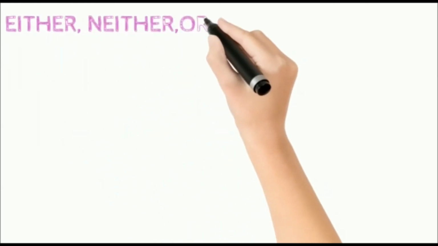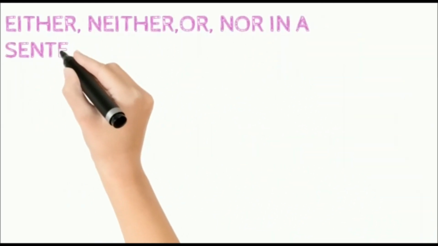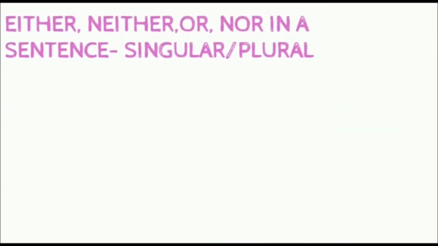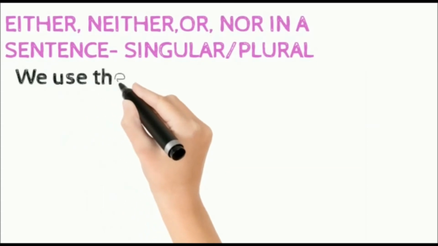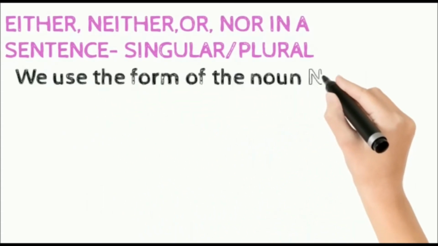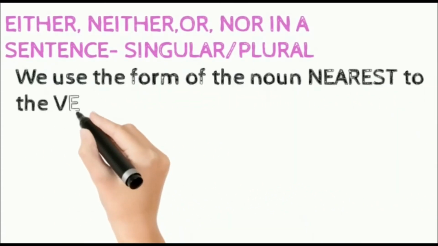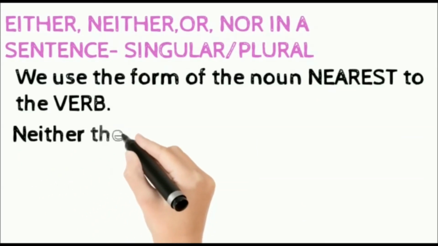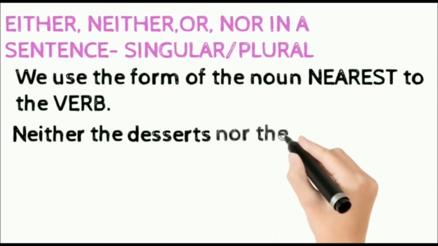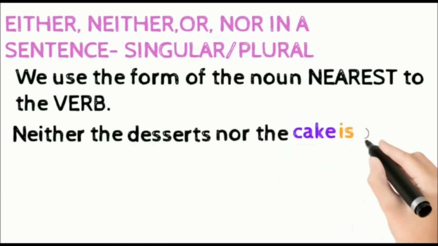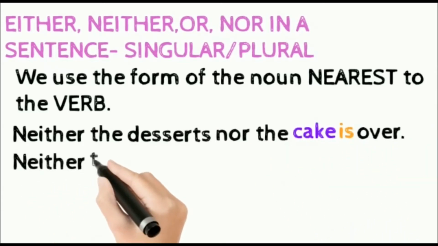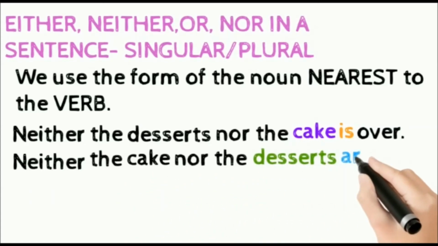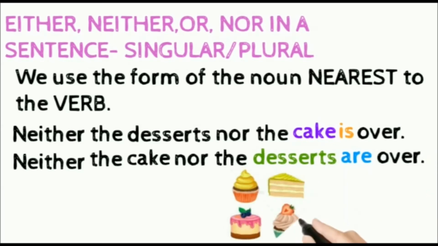With either, neither, or nor in a single sentence, we use the singular or the plural form. We use the form of the noun nearest to the verb. Example: neither the desserts nor the cake is over. Here cake is singular, hence the singular verb is used. Neither the cake nor the desserts are over. Here desserts is plural and are is also a plural verb.